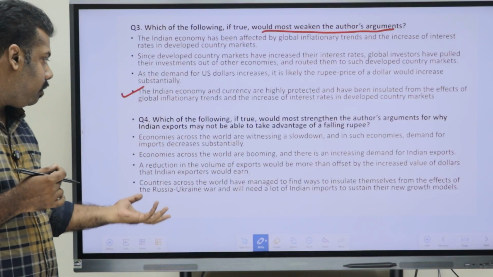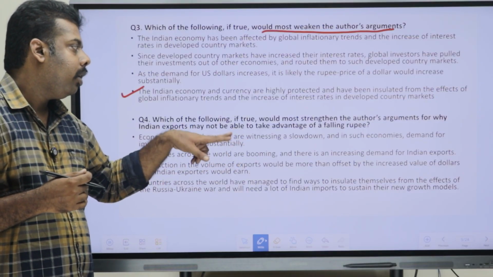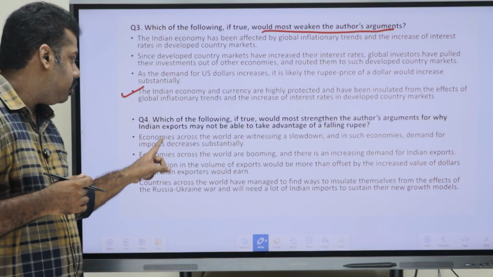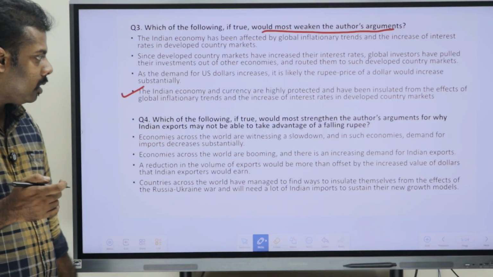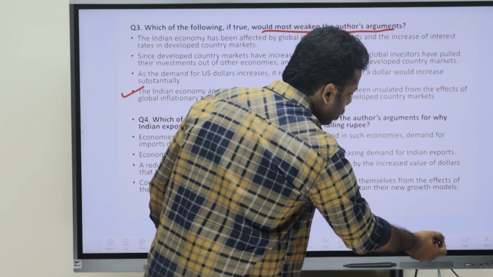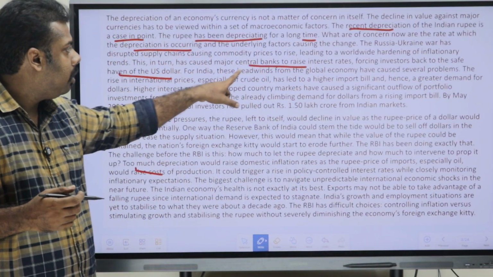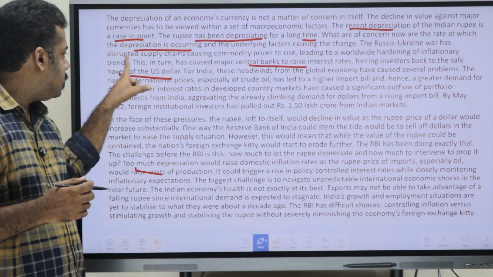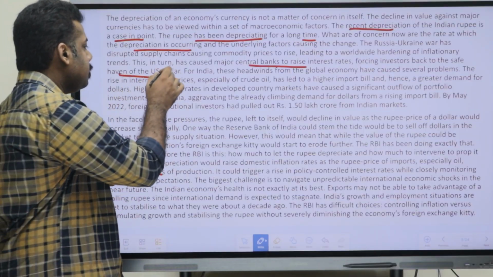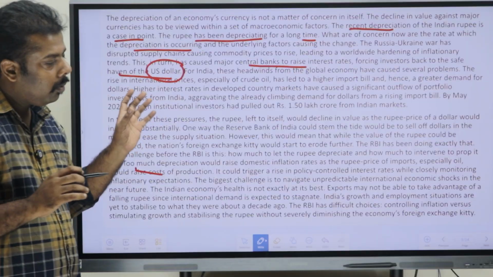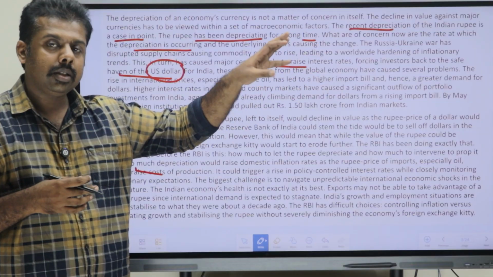Okay. So, which is the right one? The first statement, economies across the world are witnessing a slowdown, and in such economies demand for imports decreases substantially. Okay. So, as we just discussed, if we go back to the passage, they have already told that because of the war, the investors are going for the safer economies, that's why the price of the US dollar had increased. Okay. So, if a war is happening, all the investors will go for the safer markets, that is the US dollars.